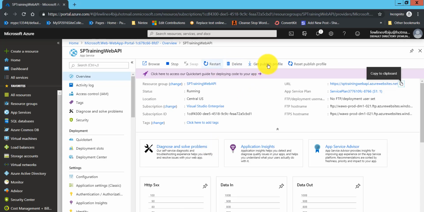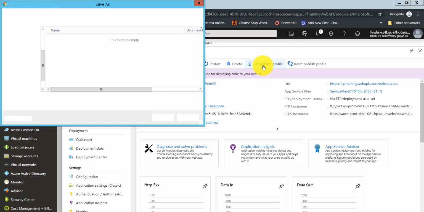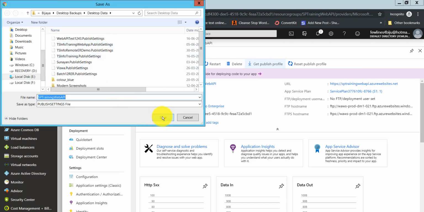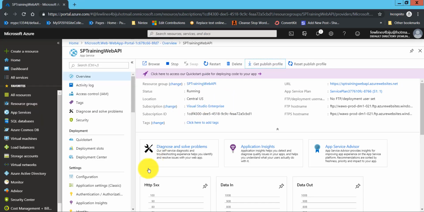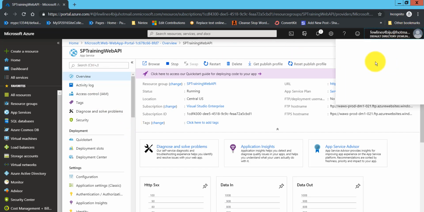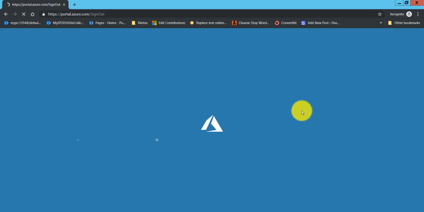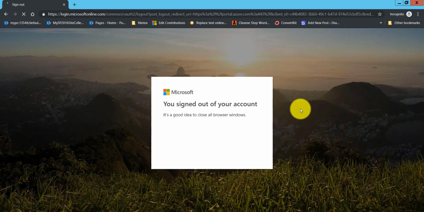Next, we require this publish profile for deployment of that web API, which we will create soon. Now click on this get publish profile, and you can see it allows us to download. So just click on save. Now you can see our publish profile got saved on our local drive. Now let me sign out from here. So we are done with our Azure stuff. We created the site.